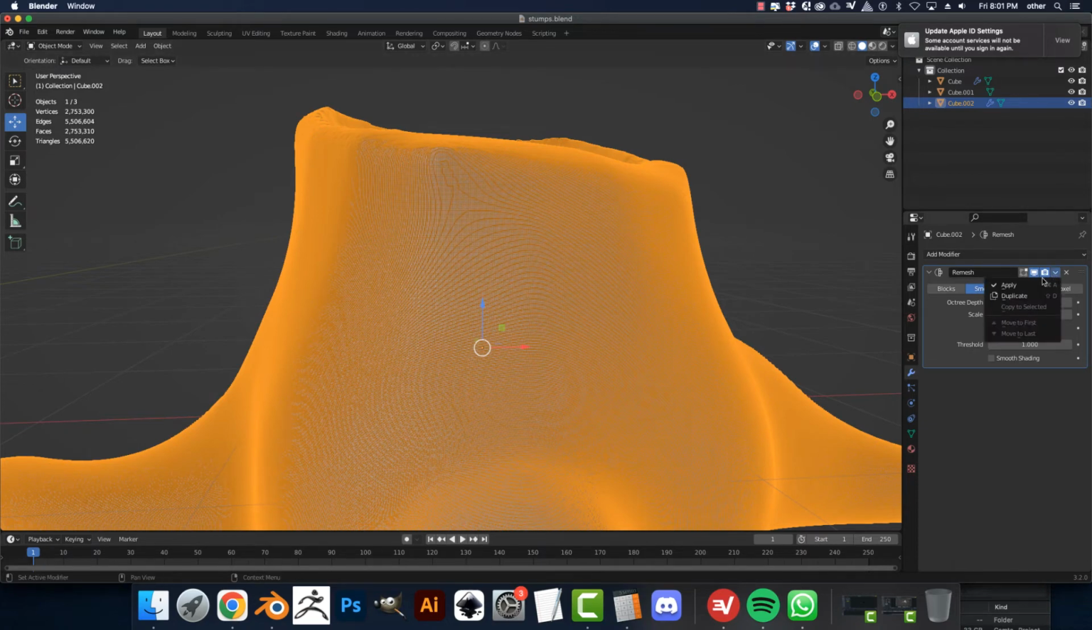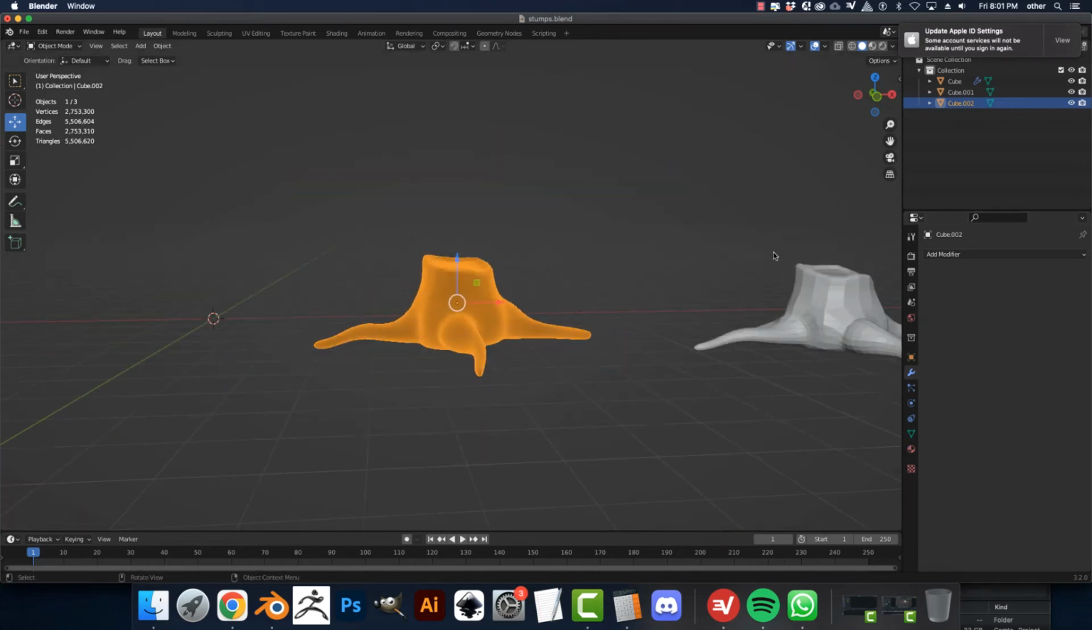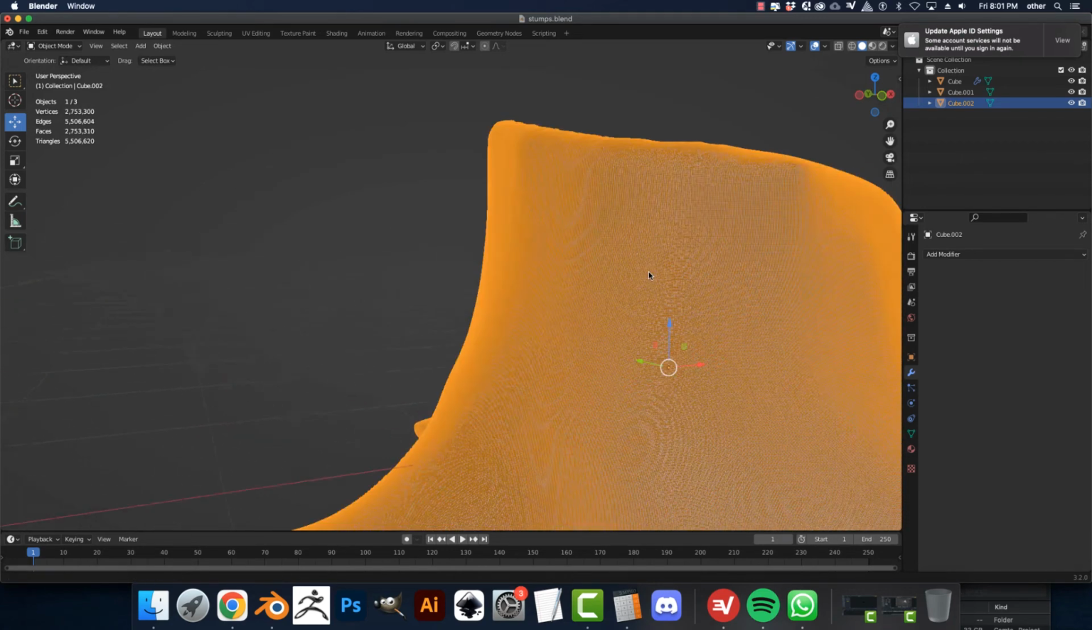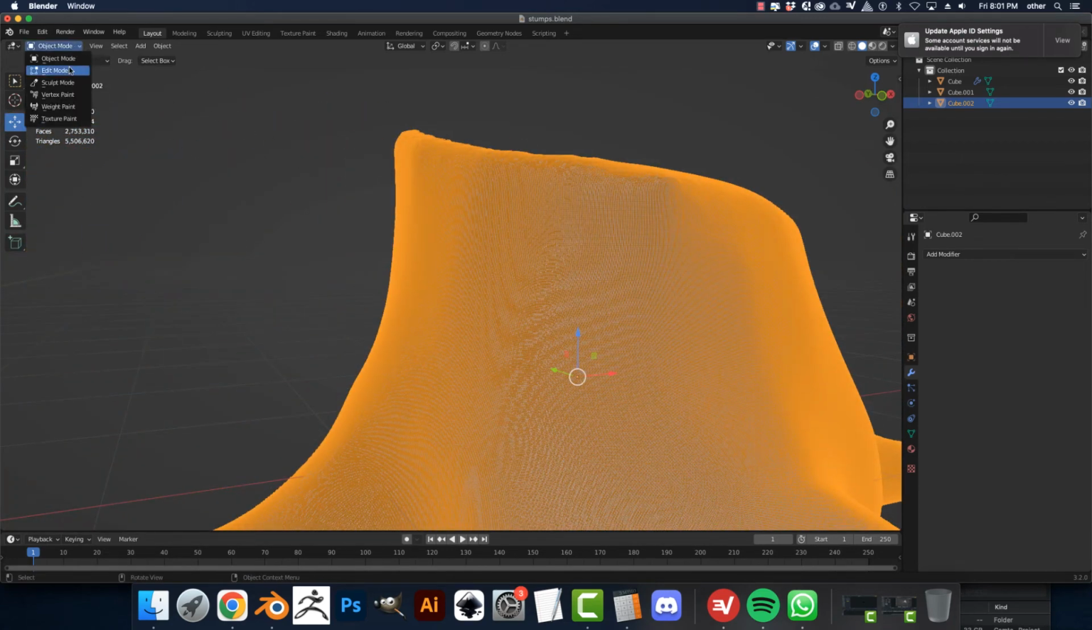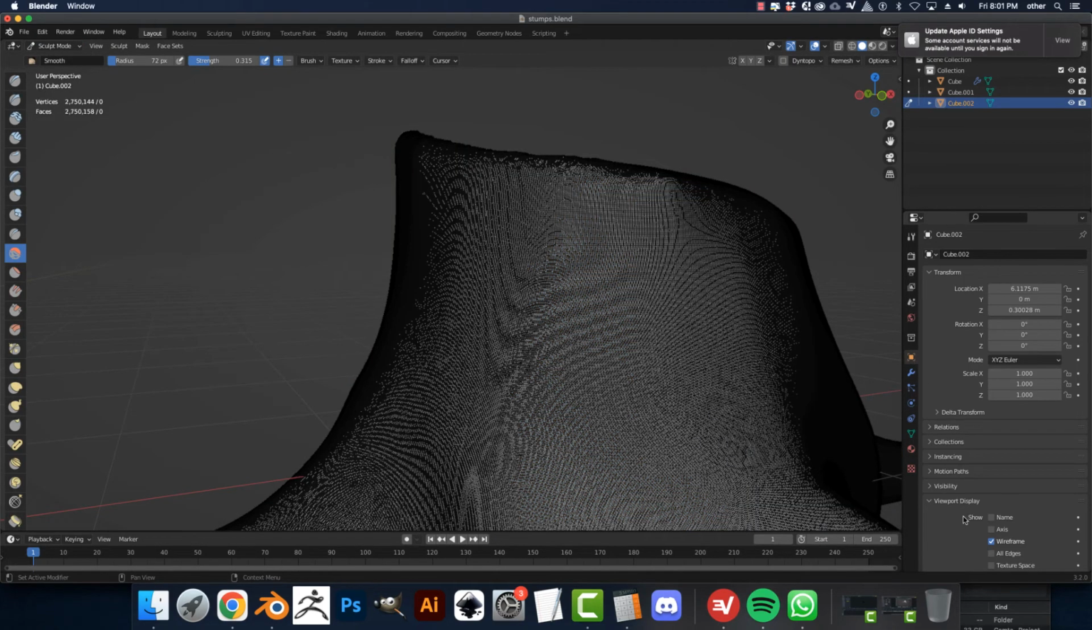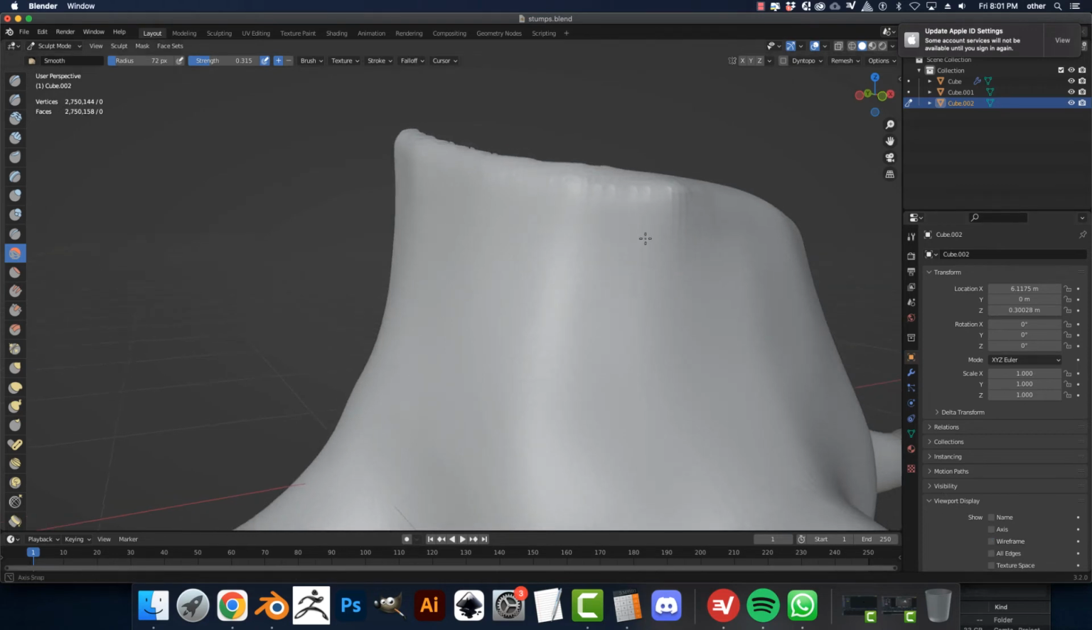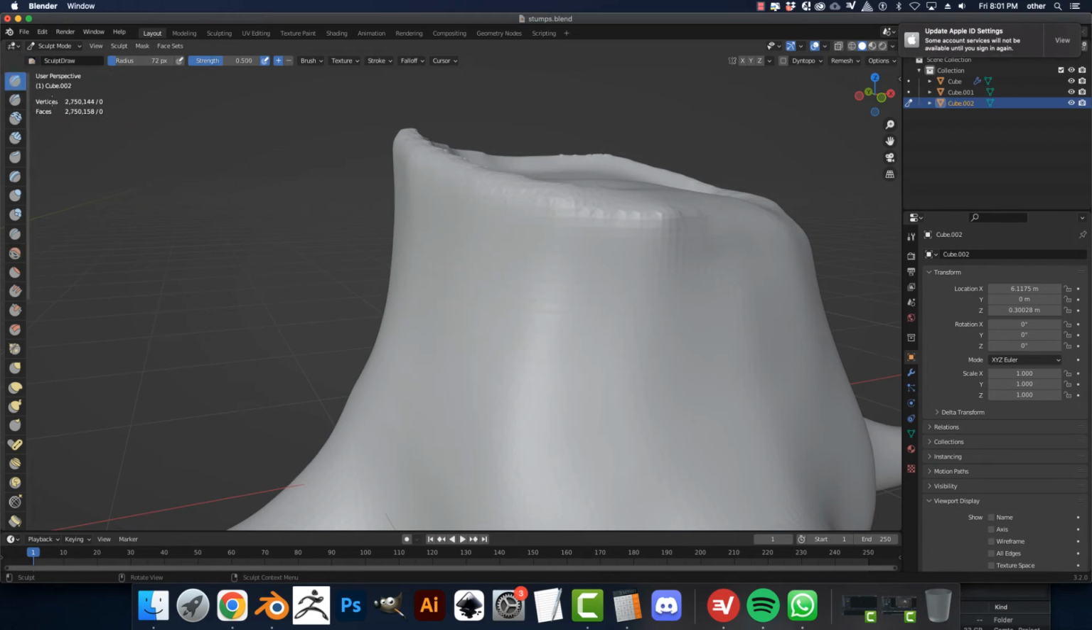Okay, let's apply this. Okay, so far so good. Not too bad. We're going to go into sculpt mode and just kind of play around with it to see what happens. One thing I should do is turn off wireframe. Do not sculpt with wireframe on. And I'm just going to run a brush over the top of it to see what kind of detail I can get. Not bad. Not bad at all.